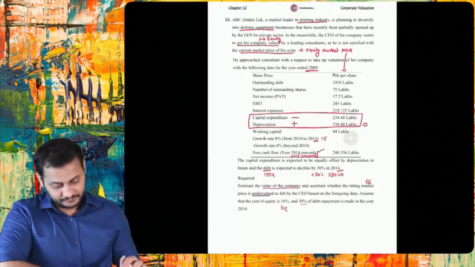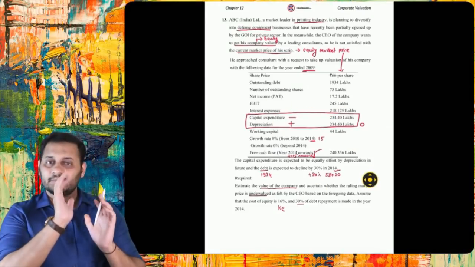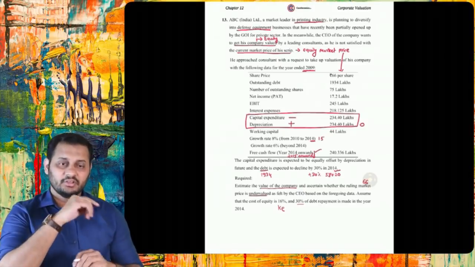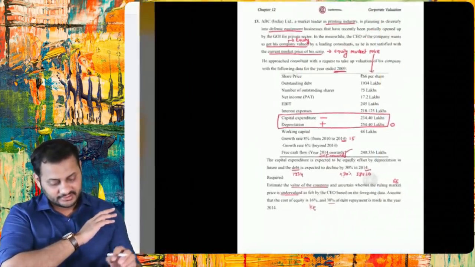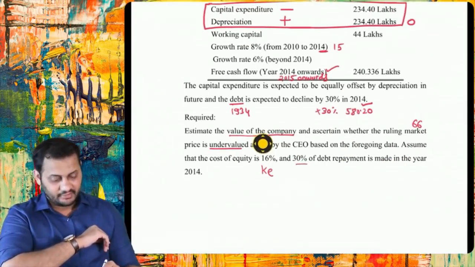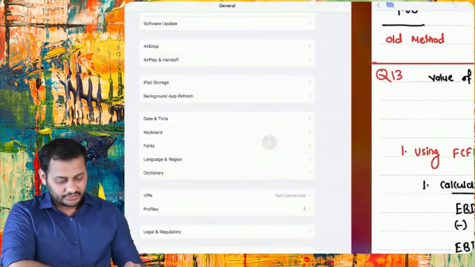Question number 13. Yeah, question number 13 again is of a similar nature, but the institute's answer is totally wrong for question number 13. Please focus on this. Again, they are asking us to calculate the same thing. See, estimate the value of the company.